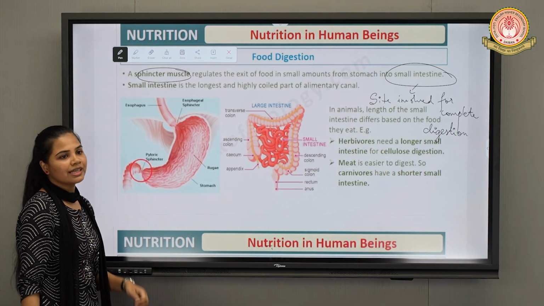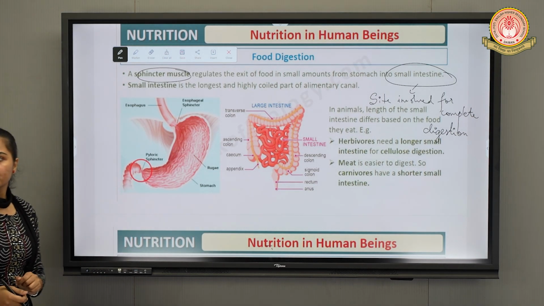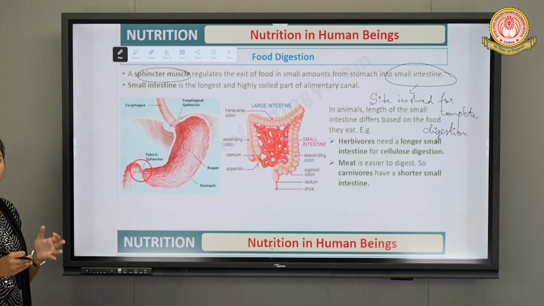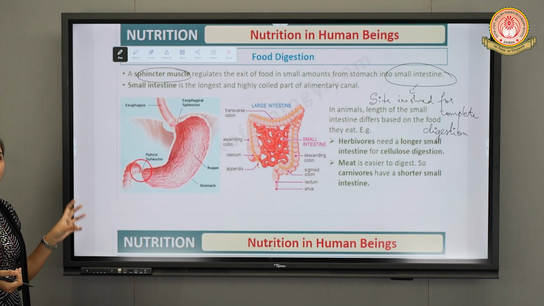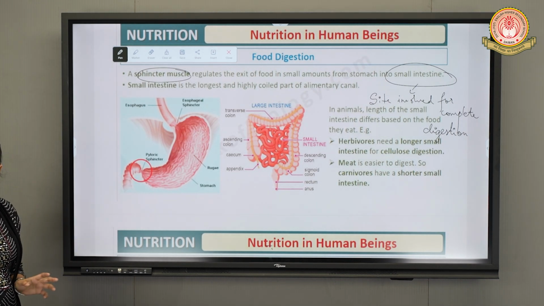Partial digestion has begun in which part? Mouth. But complete digestion of carbohydrates, proteins, fats or lipids will take place inside the small intestine with the help of various digestive juices from stomach, pancreas, liver, right?